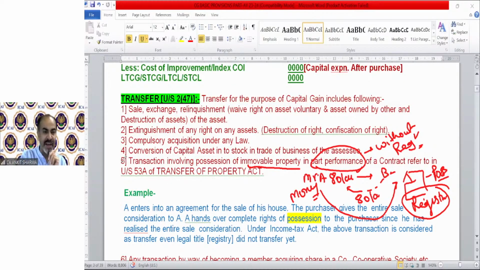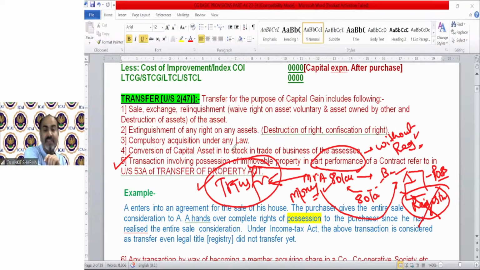So the Income Tax Act made a new point under point number 5. It says if the property possession has been given to the buyer, and the money has been received by the seller, and registry has not been made, we do not need registry. If the possession and money transfer has been done, we will treat it as a transfer.